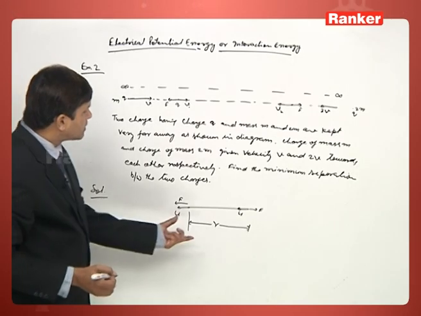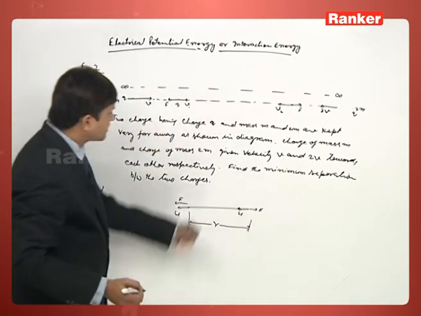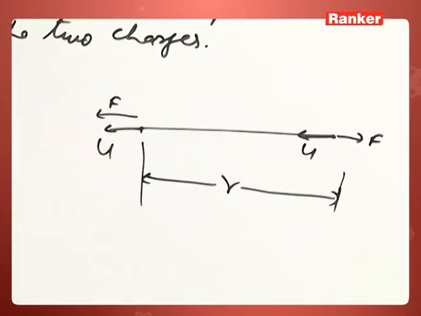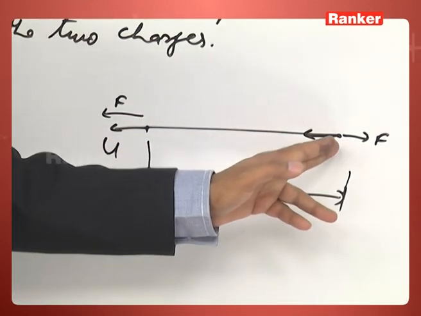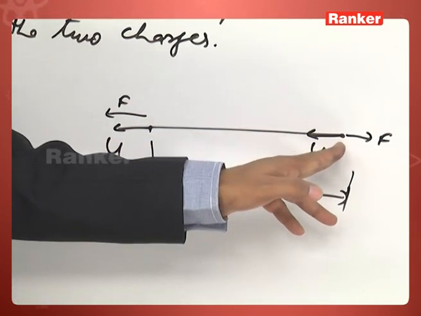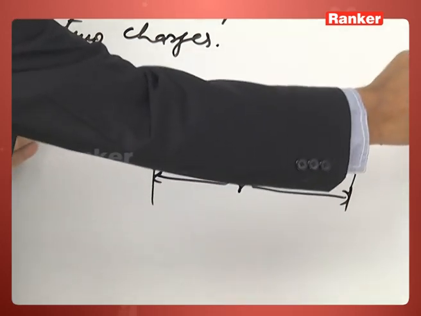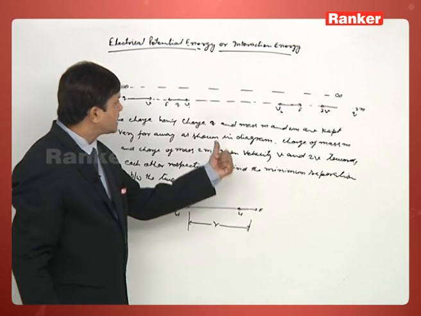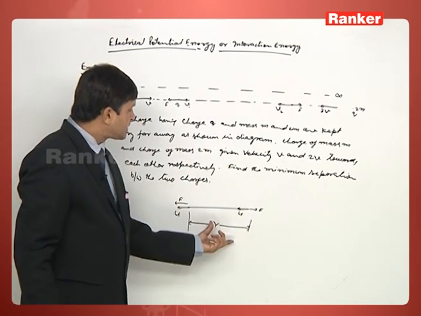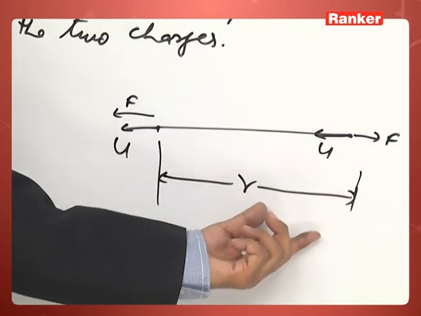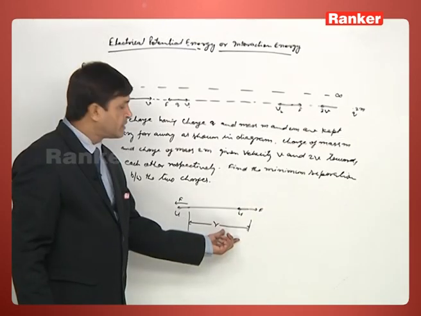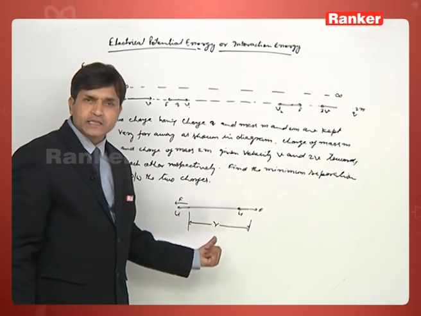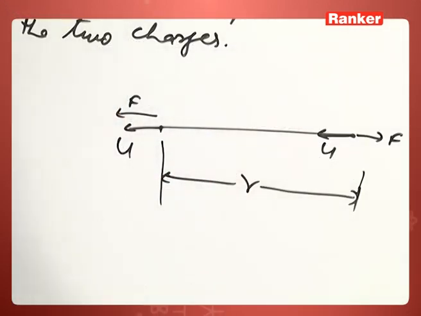So from here, what is the conclusion? Due to the force and velocity in the same direction, this will move with a faster speed now, and the speed of this charge further decreases. So the gap between the charges increases. So what is the conclusion from this analysis? The conclusion is that the charges will have minimum separation only when both of them are moving in the same direction with the same velocity. So this is the main analysis.